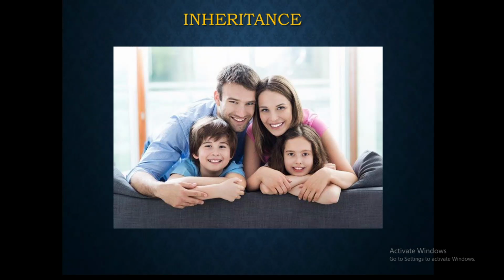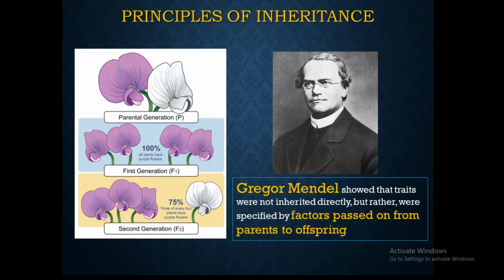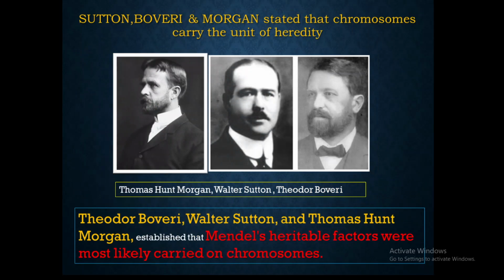In our previous chapter we have learned about inheritance, and we have seen the principles of inheritance explained by Mendel's experiments. Mendel conducted various experiments and found that there are some factors which are transferred stably from generation to generation, and later these factors were called genes. But Mendel failed to explain where the factors are present and what they are made up of. He could not find that out, and in order to find out, some scientists tried to conduct experiments.